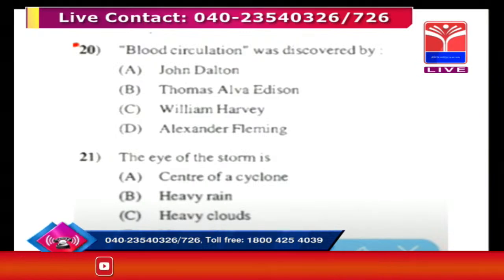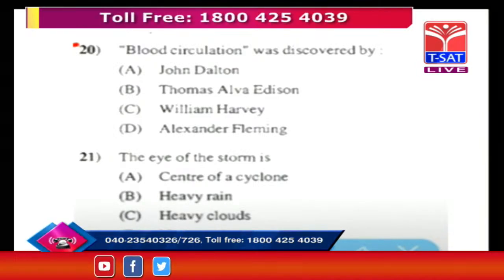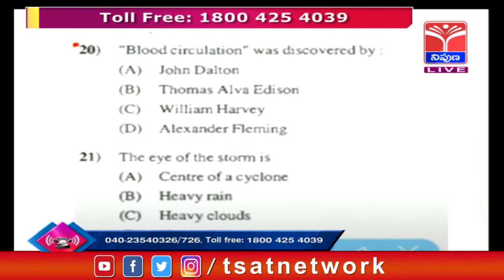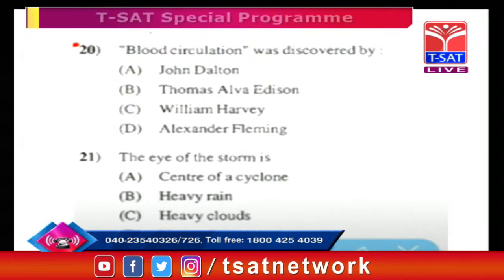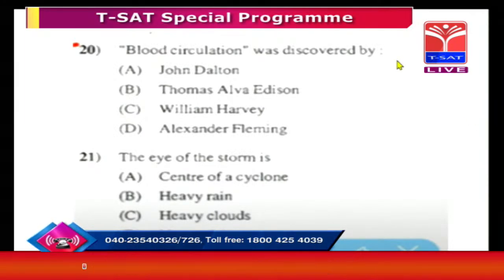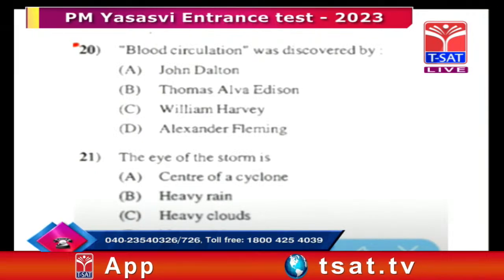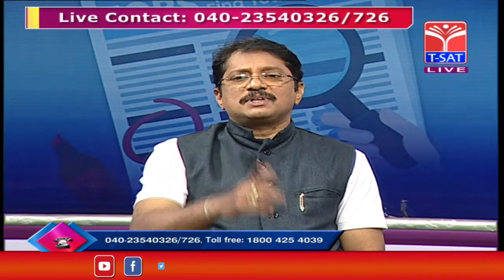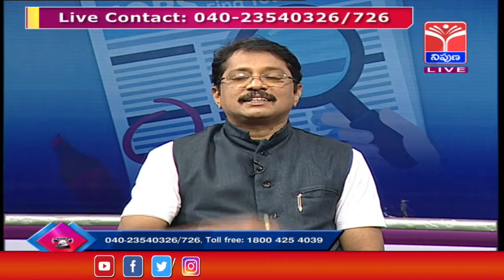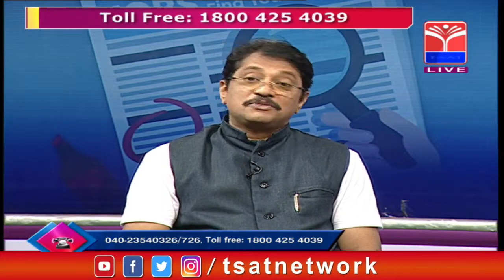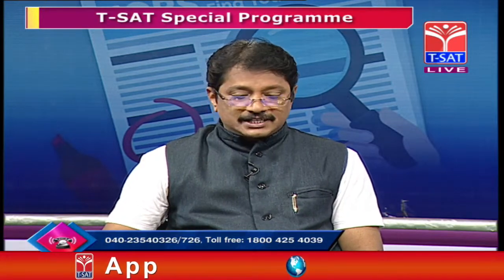Am I correct? The eye of the storm itself indicates a cyclone. So it's the center of a cyclone. The eye of the storm is simply the center of a cyclone. Clear? Sometimes by just observation you will get the answer, and then you feel very happy to get this kind of question in the examination. Okay, now shift to the next question.